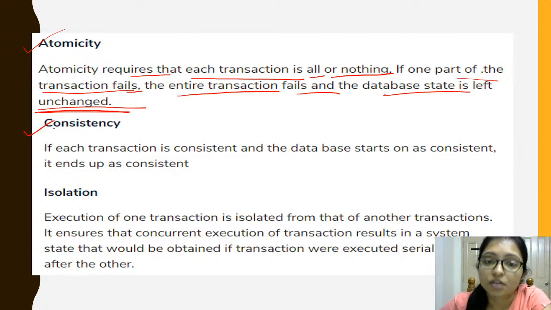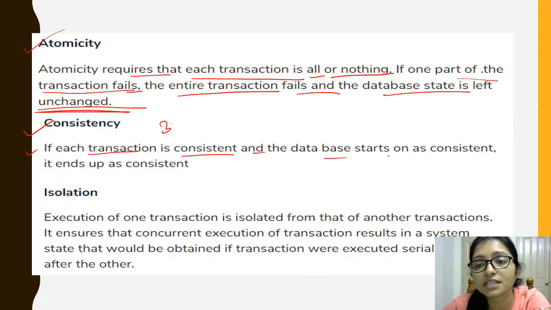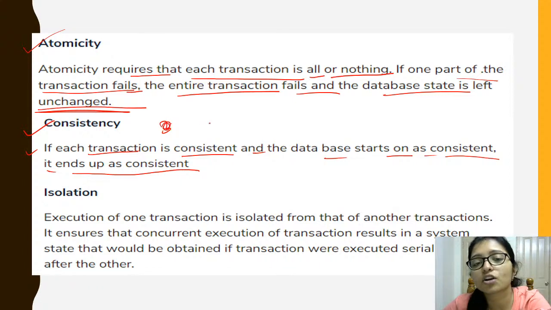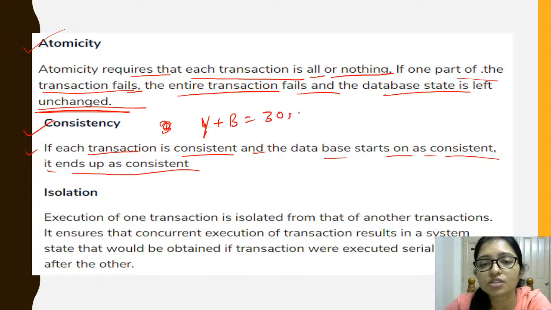Now consistency. What does consistency mean? Suppose in my account and in my brother's account there is a total of 30,000, and after the transaction there should still be 30,000. That is consistency, right? If each transaction is consistent and the database starts as consistent, it ends up consistent. When you start the transaction, your account and your brother's account together hold 30,000, and after that transaction also there will be 30,000.